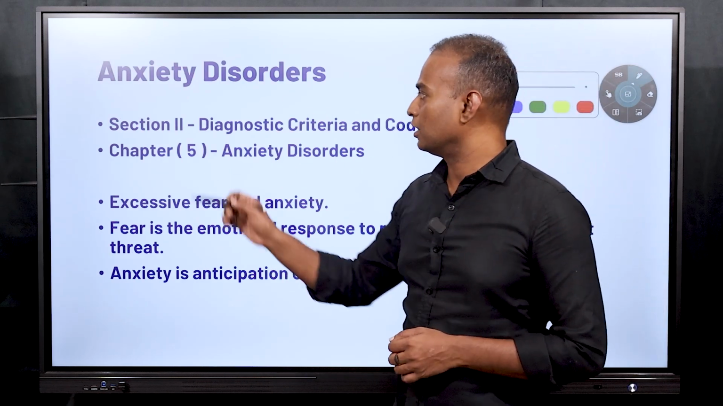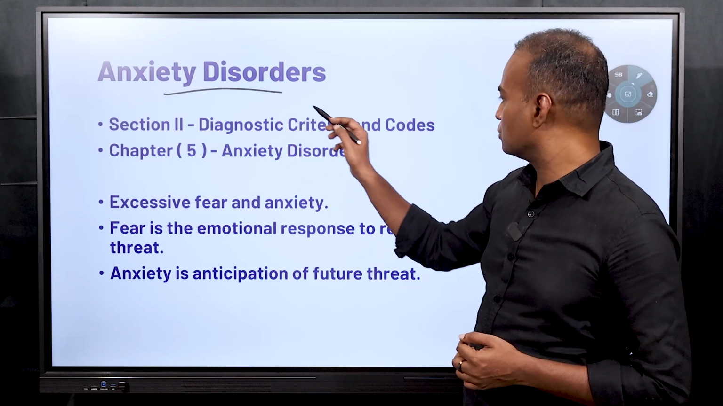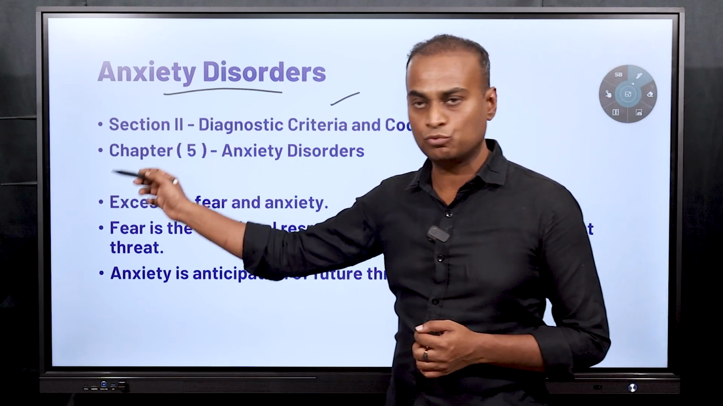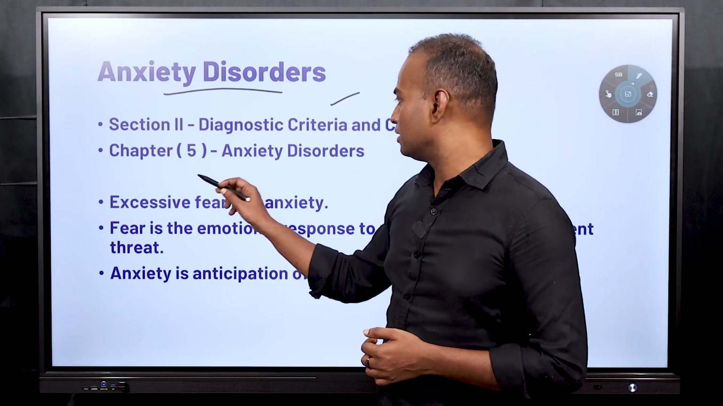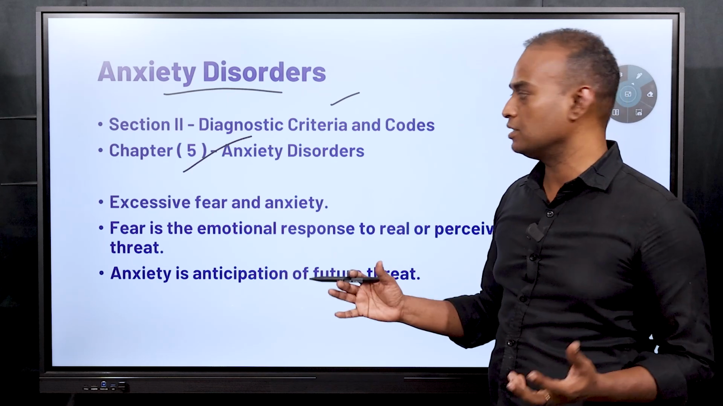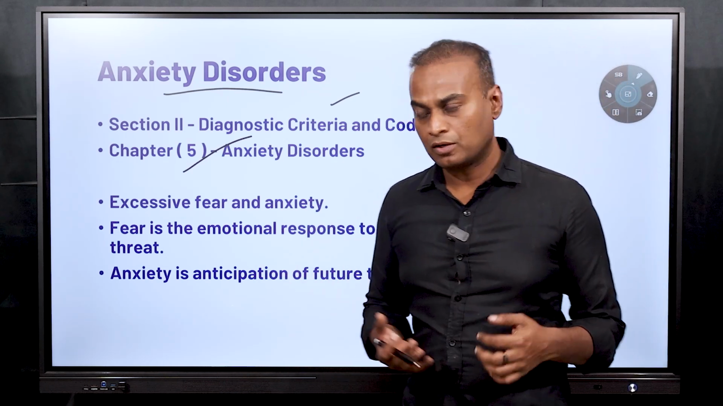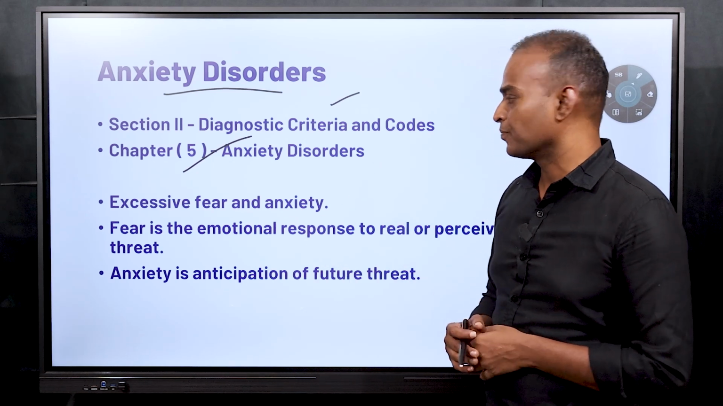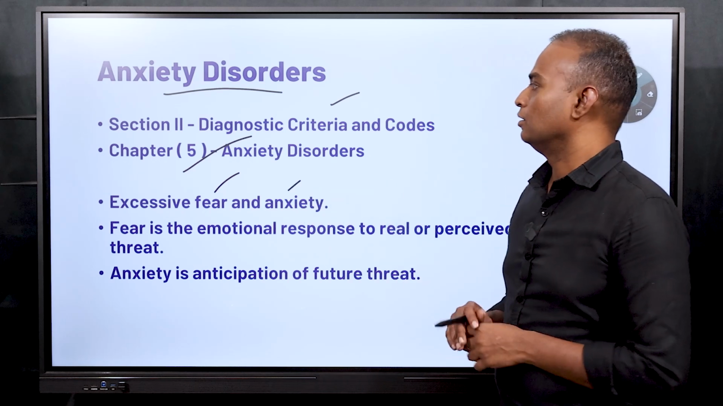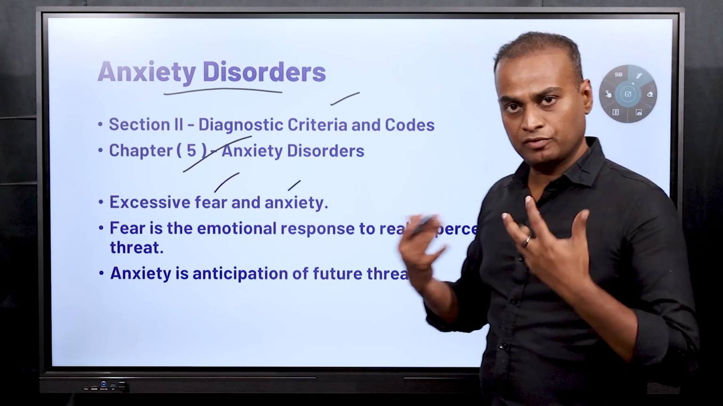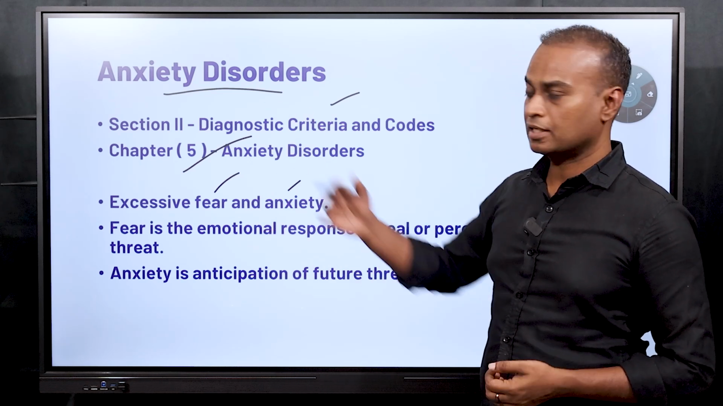Coming to the next section, that is anxiety disorders. Anxiety disorders are a part of diagnostic criteria and codes, that is Section 2 of DSM. This section is divided into several chapters. In that, anxiety disorders are dealt with in Chapter 5. In order to understand different anxiety disorders, first we have to understand what an anxiety disorder is and what the difference is between fear and anxiety. Excessive fear and anxiety are known as anxiety disorders. For example, if an individual is suffering with excessive fear and anxiety, those disorders come under anxiety disorders.